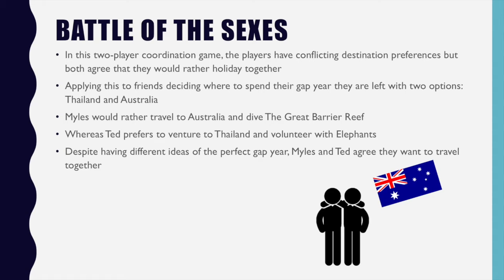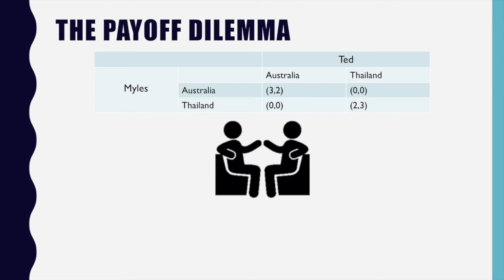Miles would rather travel to Australia and dive the Great Barrier Reef, whereas Ted prefers to venture to Thailand and volunteer with elephants. Despite having different ideas of the perfect gap year, Miles and Ted agree that they want to travel together. Thus, this game is of the Battle of the Sexes form. By displaying the two friends' preferences in a normal form game, we can see the dilemma.